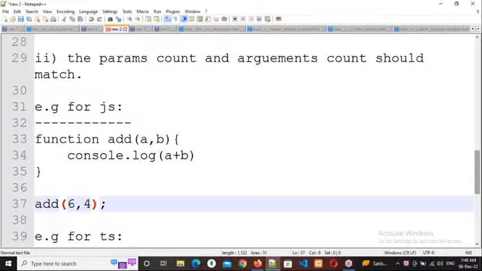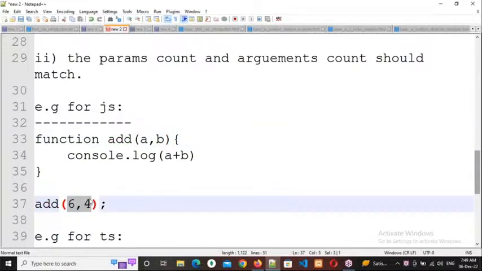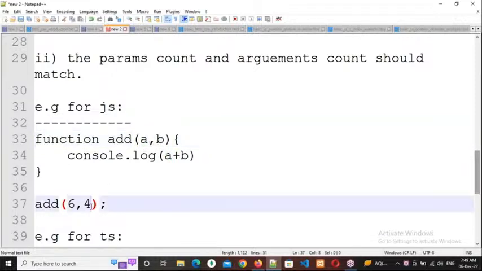Since we are sending values directly to the function, whenever we declare that function, we need to hold those values. Those values are arguments, and they can be held by using parameters. How many parameters do I need to write? As many as there are arguments. Since here there are 2 arguments, we need 2 parameters, and these parameters will hold the arguments respectively: first value to first parameter, second value to second parameter. Clear, everybody?